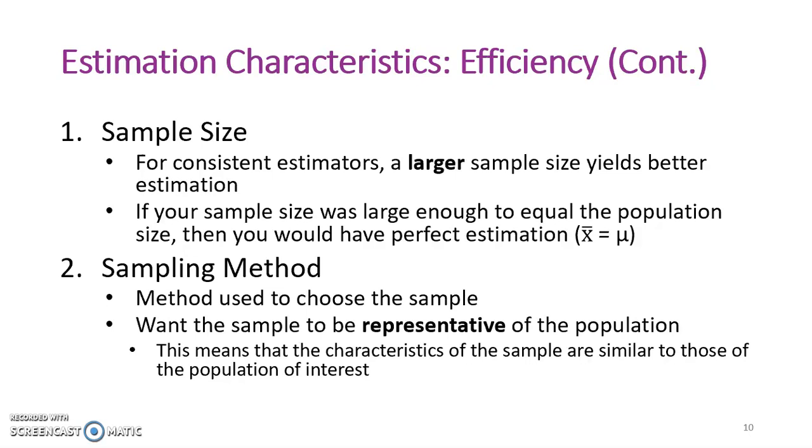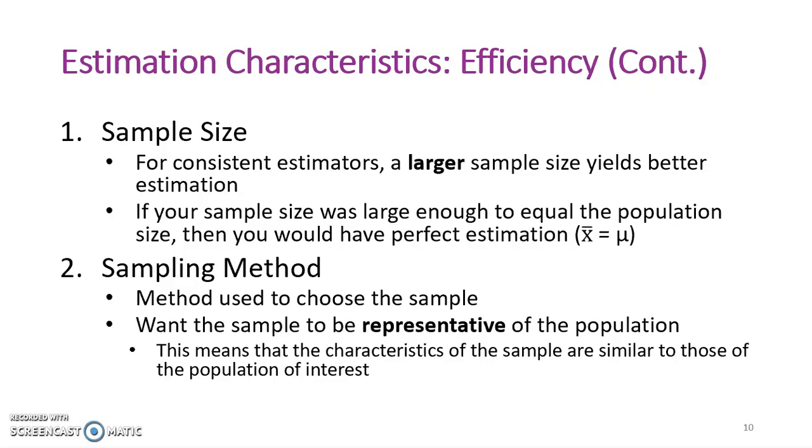So sample size was just covered when discussing consistent estimators. The larger the sample size, the better the estimate. So for consistent estimators, a larger sample size yields better estimation. If your sample size is large enough to equal the population size, essentially your sample is your population, then you'd have perfect estimation. You could say that X bar is equal to mu.